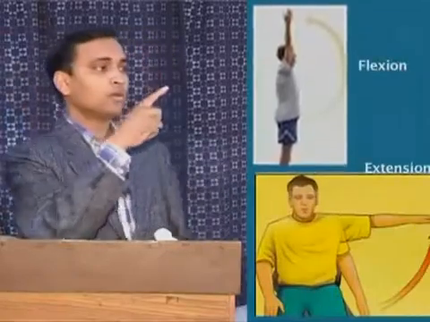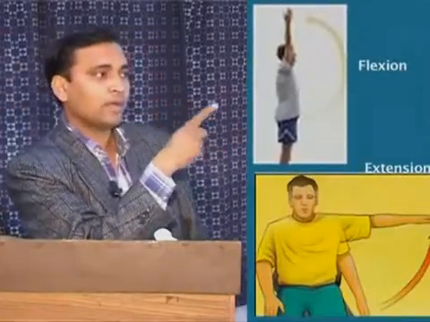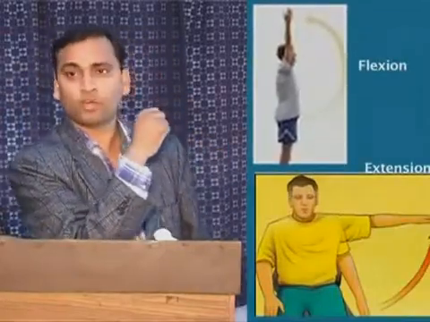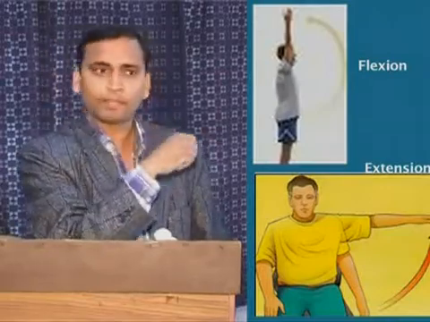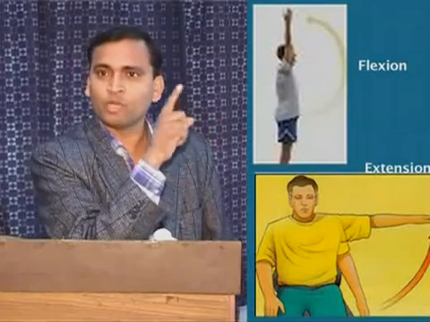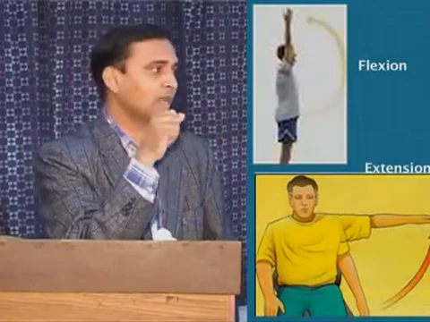Now come to the elbow joint. The elbow joint is the next joint to the shoulder. It is a hinge joint. It has 1 degree of freedom, only flexion and extension. The elbow joint is made up of the humerus and ulna, not the radius. The radius doesn't make any attachment with the humerus. The elbow joint has only 1 degree of freedom, that is flexion and extension.